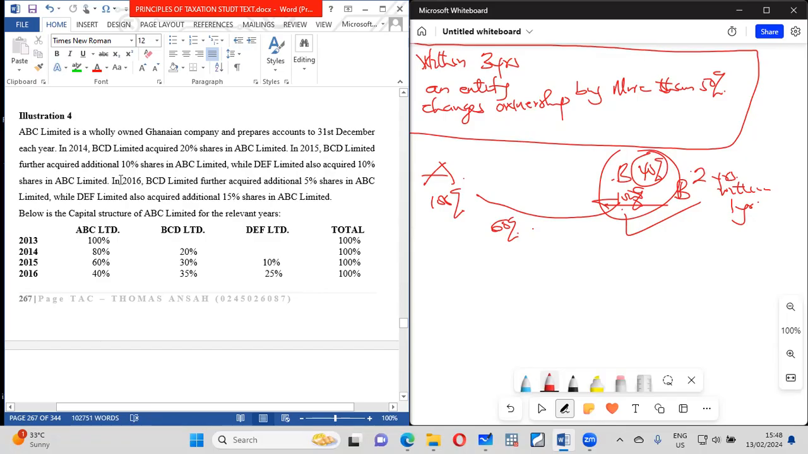Then in 2016, you see that BCD acquired a further 5%. So that makes it 45. So still they have 55. Then in the same year, ABC Limited bought 5%. Then DEF also acquired additional